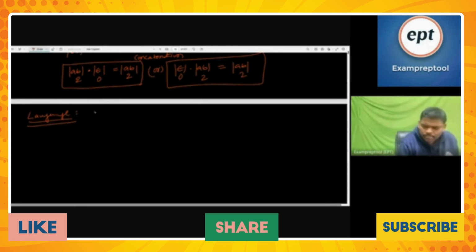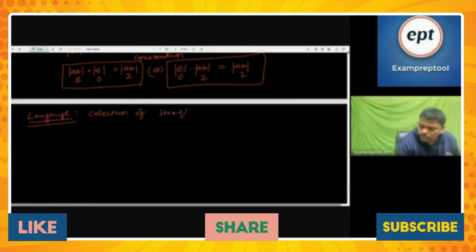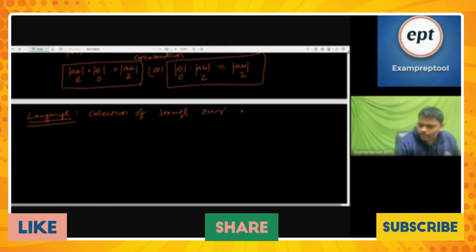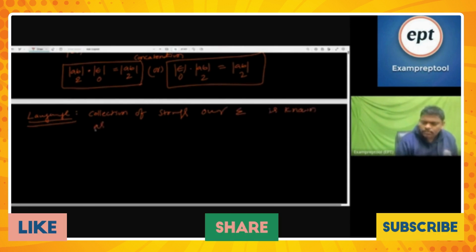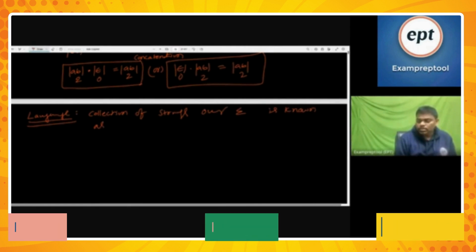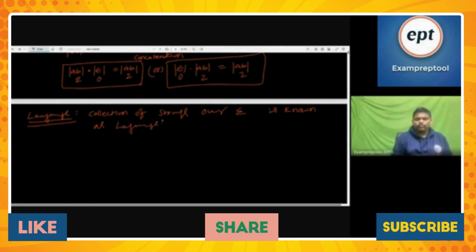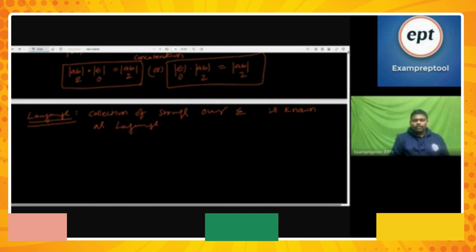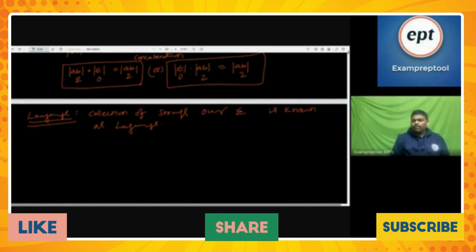Let's make it simple: a collection of strings over sigma is known as a language. If you are okay, a collection of strings over sigma is known as a language.